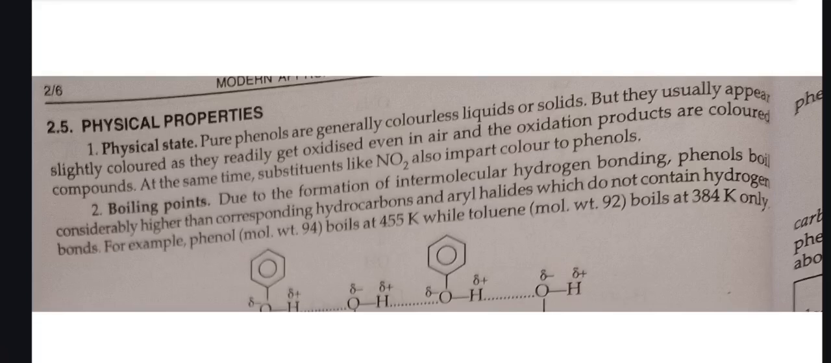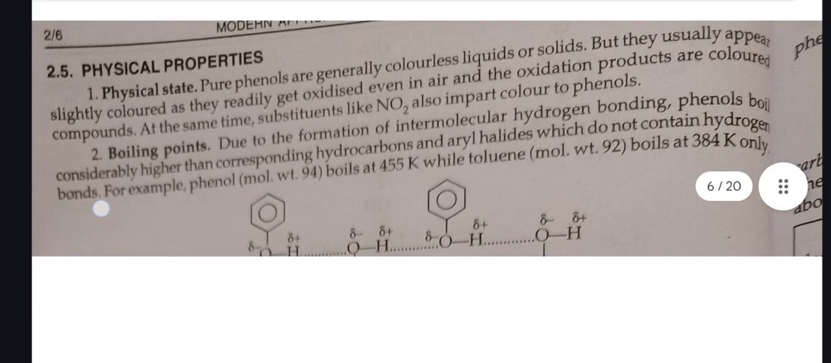Second is boiling point. Due to the formation of intermolecular hydrogen bonding, phenols have boiling points considerably higher than corresponding hydrocarbons or aryl halides, which do not contain hydrogen bonds. For example, phenol boils at 455 Kelvin while toluene boils at 384 Kelvin only.